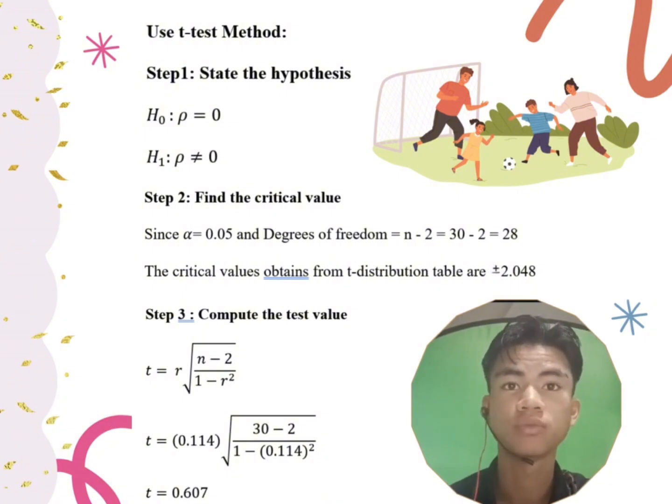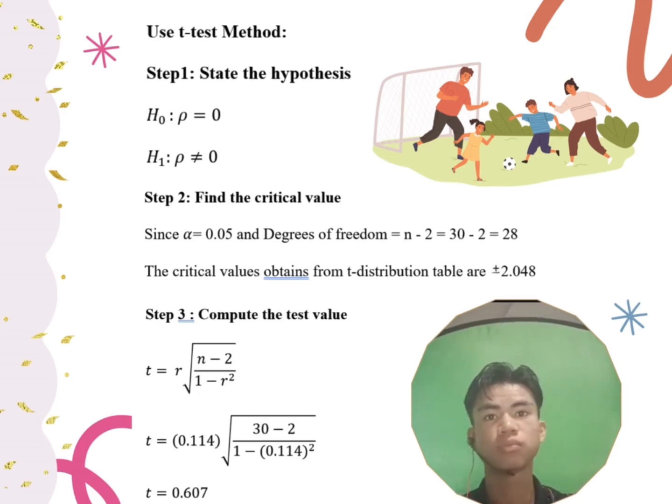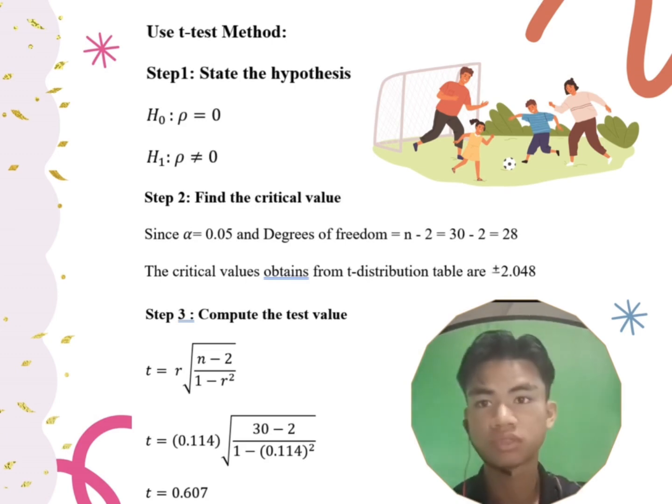After that, in step 3, we will calculate the t-test value. We will use the formula, and as we know, we have r and n, so we just use the formula and get 0.607.